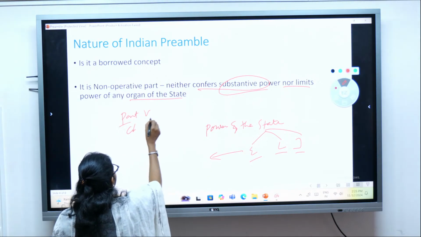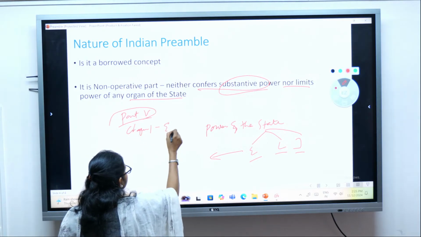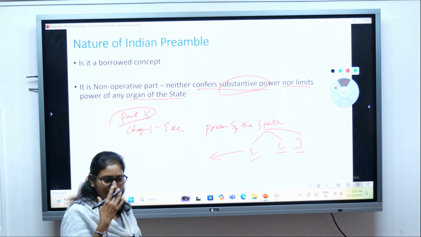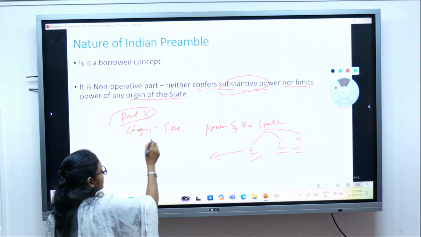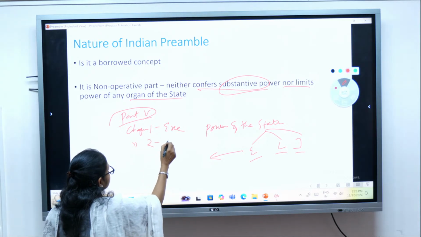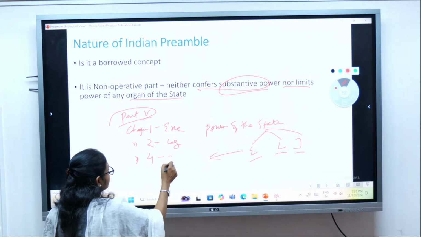Part 5 of the constitution, chapter 1, deals with the executive, whatever powers, duties and functions are mentioned there. Chapter 2 deals with the legislature, and chapter 4 deals with the judiciary.